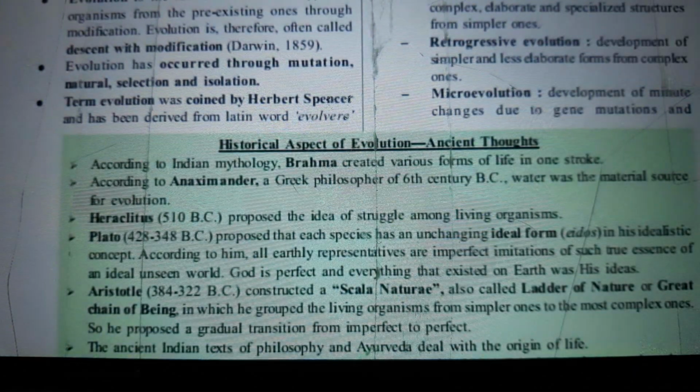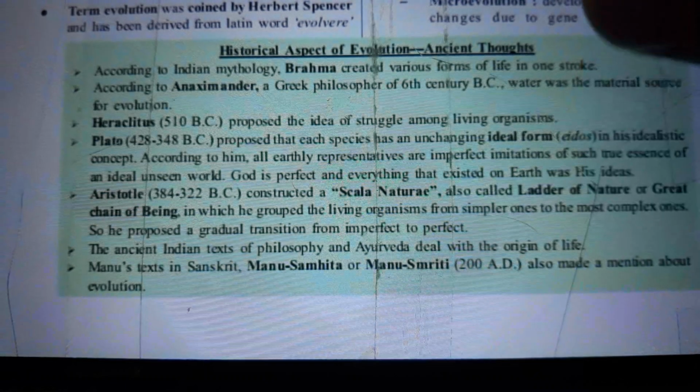Evolution is of several kinds, like progressive evolution, retrogressive evolution, and microevolution. In progressive evolution, we talk of formation of more complex, elaborate, and specialized structures from simpler ones. Retrogressive evolution deals with the development of simpler and less elaborate forms from complex ones, and microevolution is development of minute changes due to gene mutations.